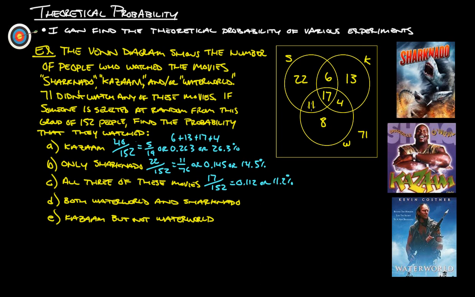How many people watched both Waterworld and Sharknado? So here's Waterworld and Sharknado. Watched both would be these 11 and 17 people, because it doesn't say only watched Sharknado and Waterworld. These 17 people watched all 3, and these 11 people watched both. So that's 11 plus 17 over 152, which is 28 over 152.